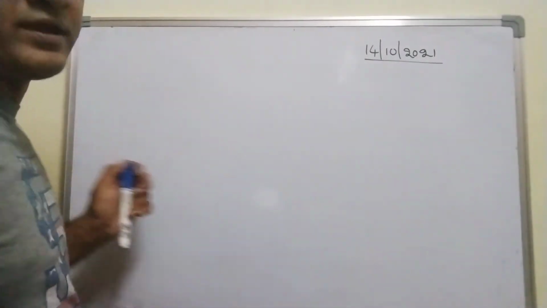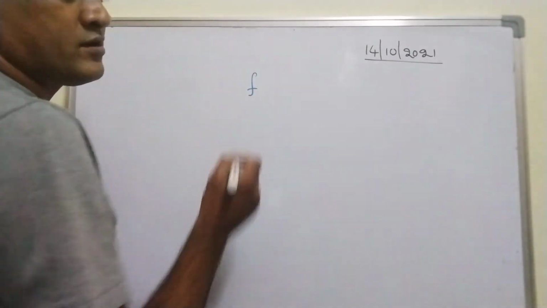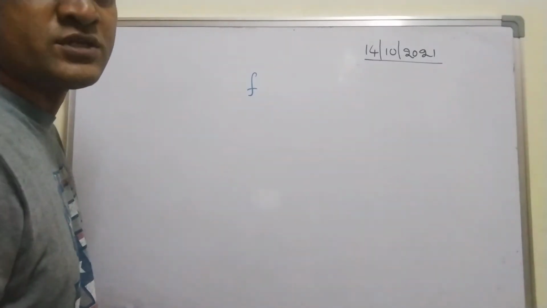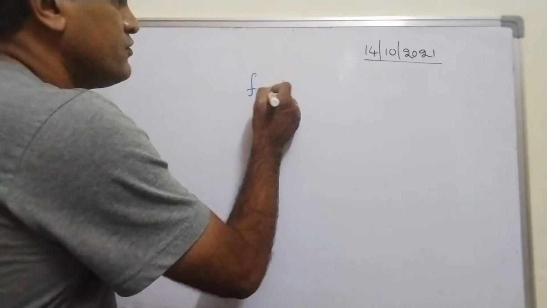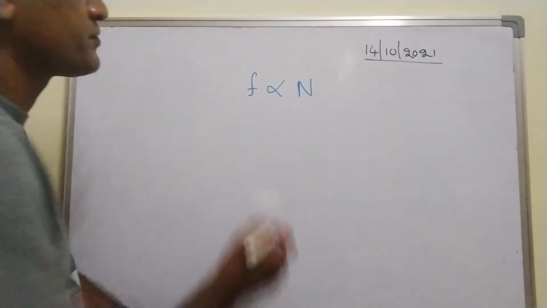Right. Now let me come to the unit. Whether it is static friction, kinetic friction, or rolling friction, I am using simply the letter F. Frictional force is directly proportional to normal force, right?